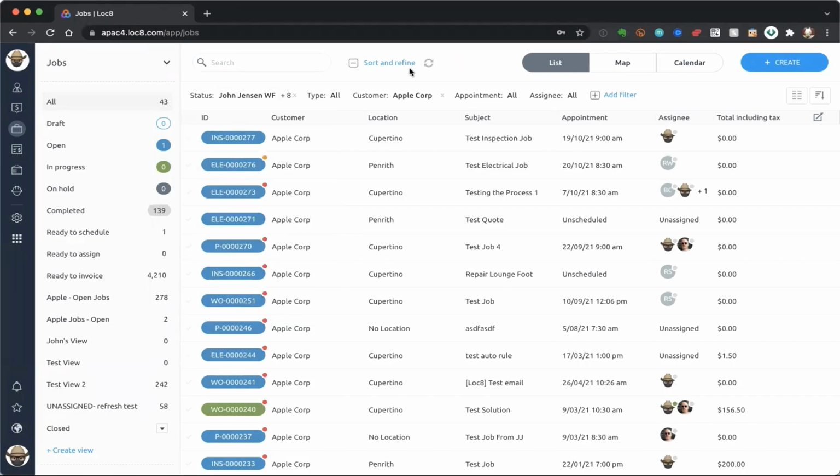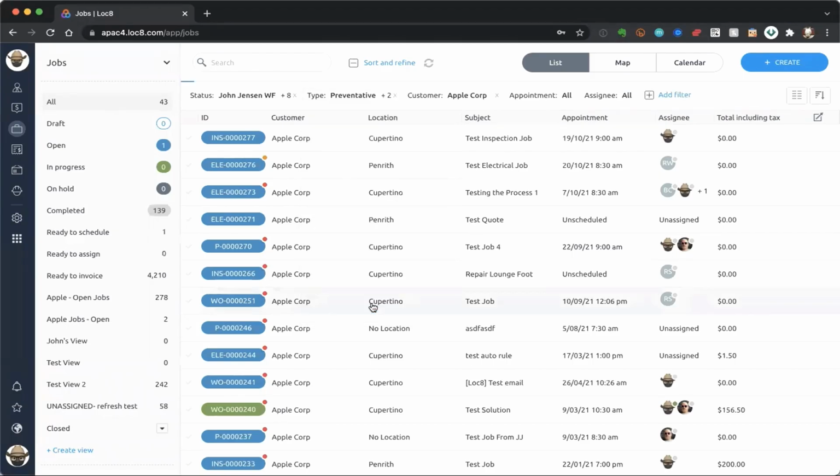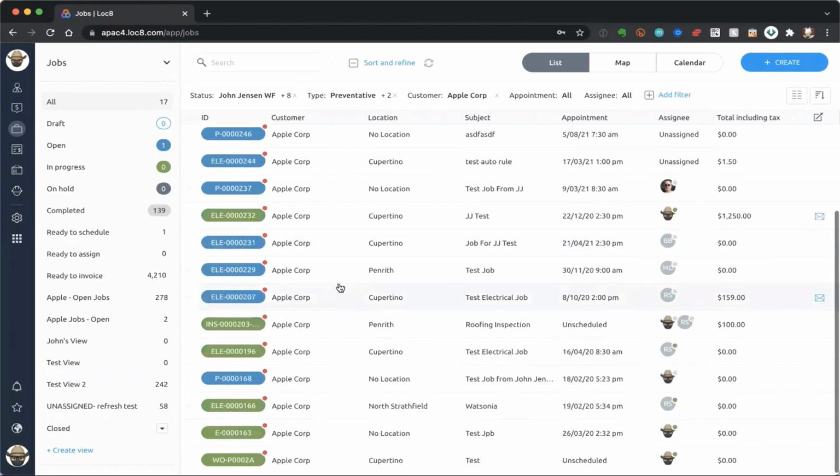And then the very last filter that I'm going to apply here, as I'm speaking to my member on the phone, is to have a look at just the preventative electrical and plumbing jobs. So that immediately limits down my view even farther, and I go down to now a job count of 17.